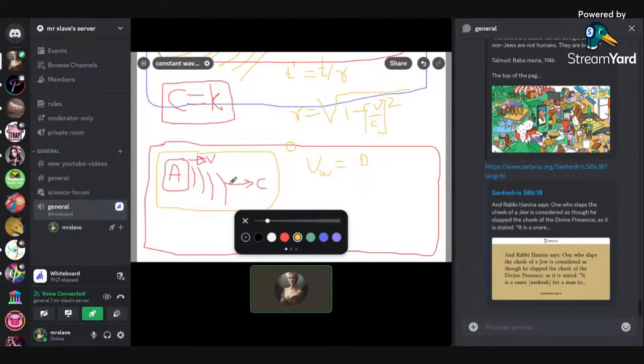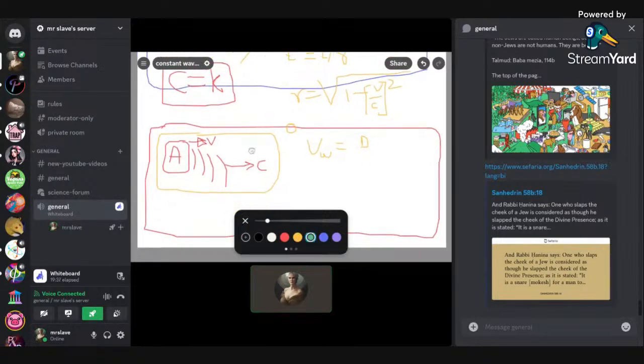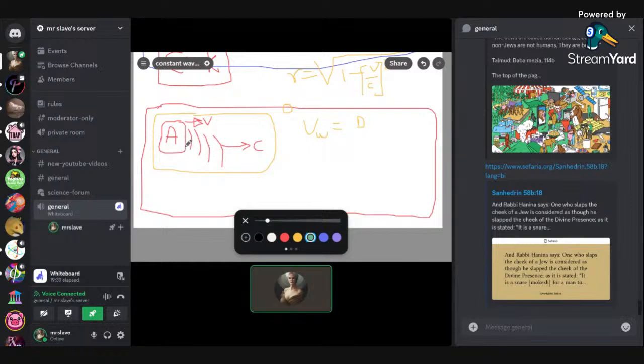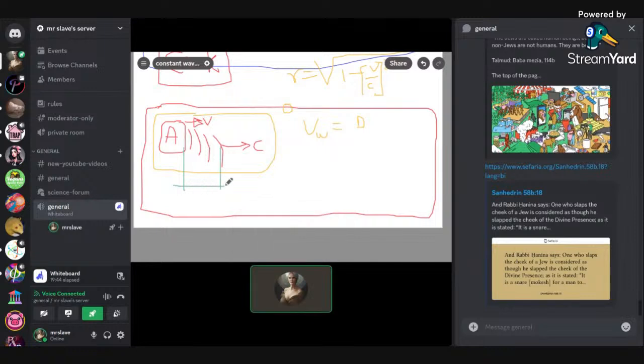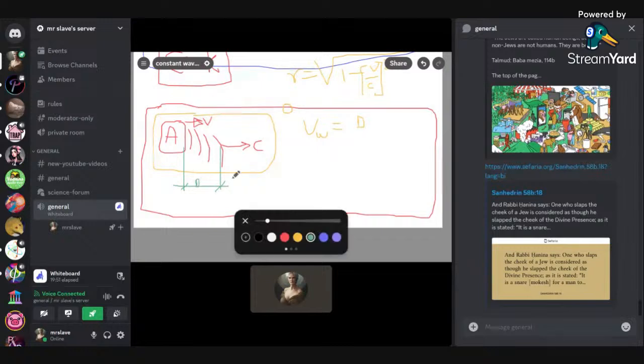A measures that this wave has moved a certain distance over a certain time. Let's say A is going to measure this motion of the wave, and we're going to call this D. This is the distance that the wave has traveled.